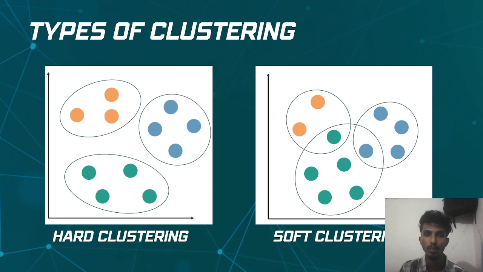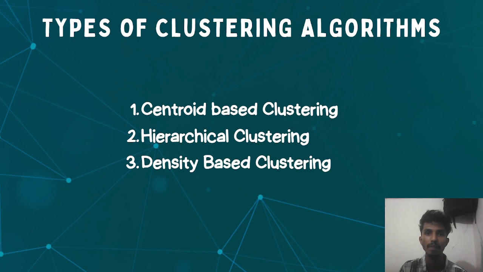Building upon this point, now let's consider types of clustering algorithms. There are many types of clustering algorithms, and we consider here three primary types. These are centroid based clustering, hierarchical clustering, and density based clustering. In centroid based clustering, the clustering algorithm partitions data points based on centroid, which is mean.